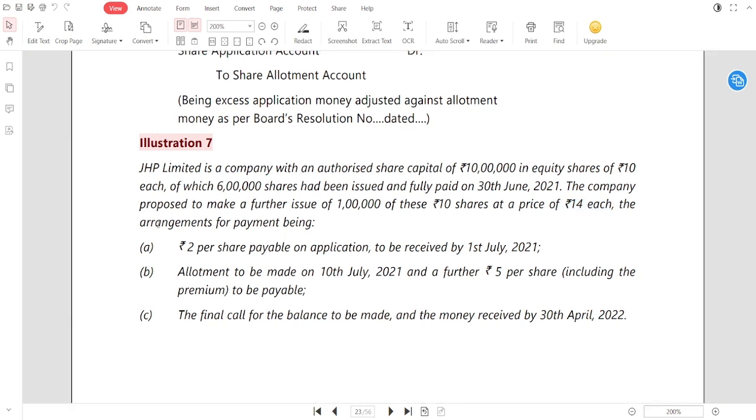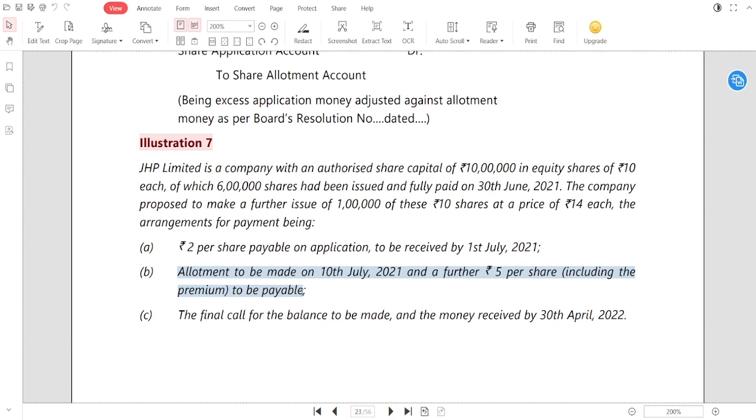The arrangement of payment being 2 per share payable on application, to be received on 1st July 21. So after this 6 lakh issue, 1 lakh shares are also going to be issued on 1st July, for which 2 rupees is the application money. Allotment made on 10th July 21 and a further 5 per share to be payable, including the premium.